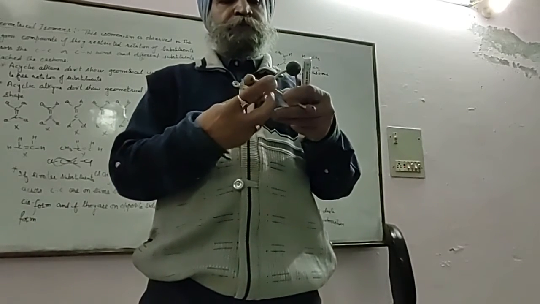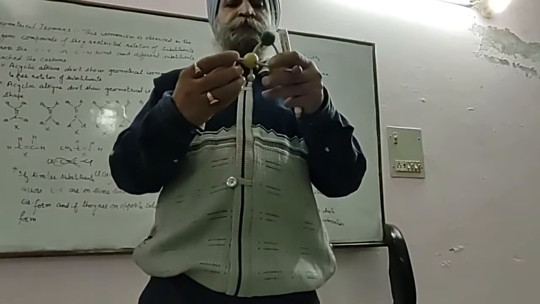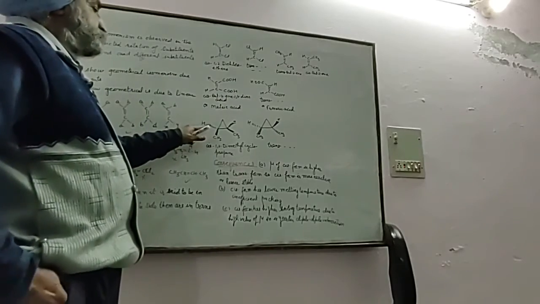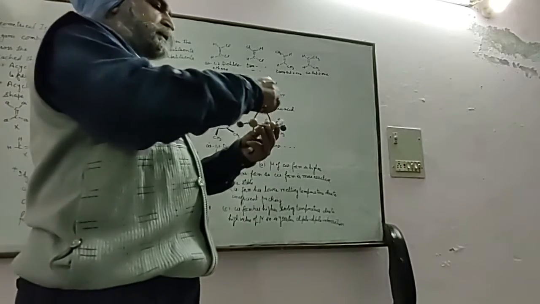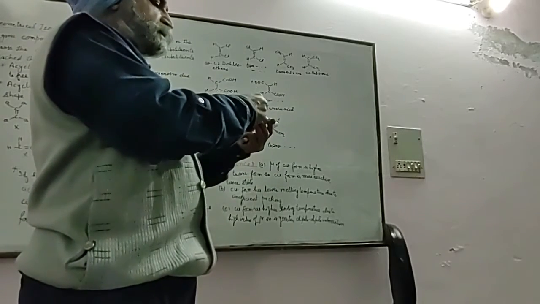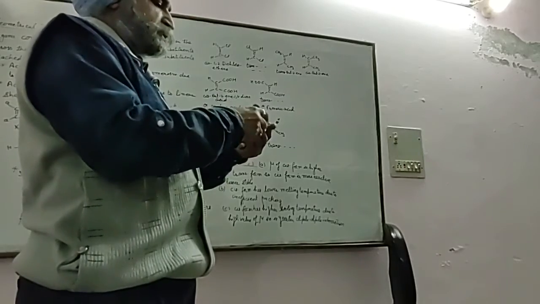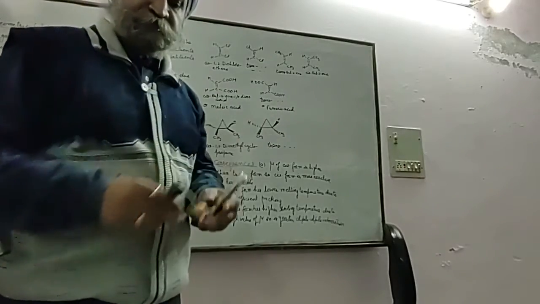Similar substituents are on the same side. So these three are in the same plane. This is towards the observer and that is away from the observer.